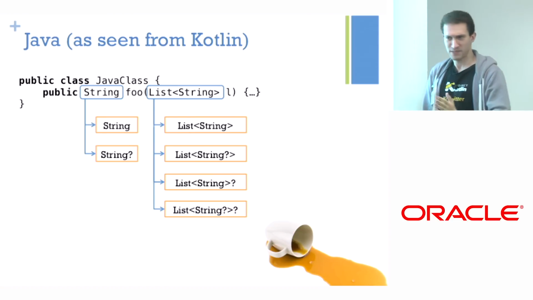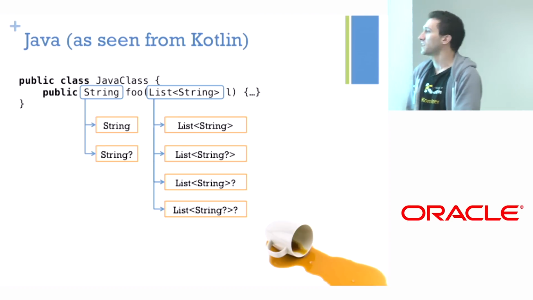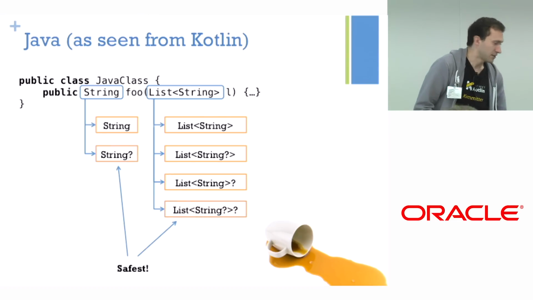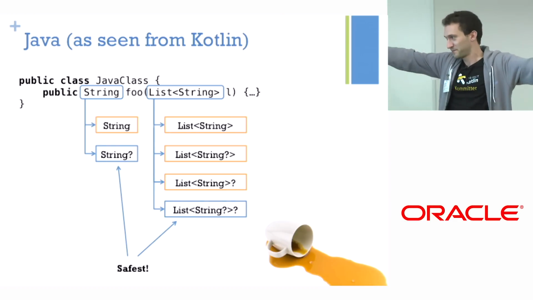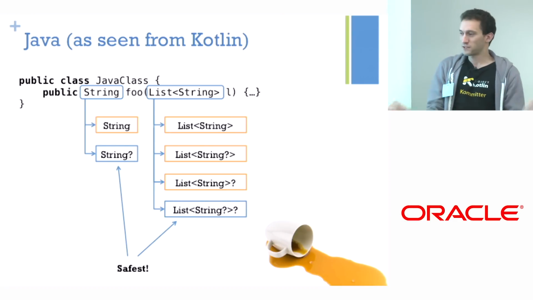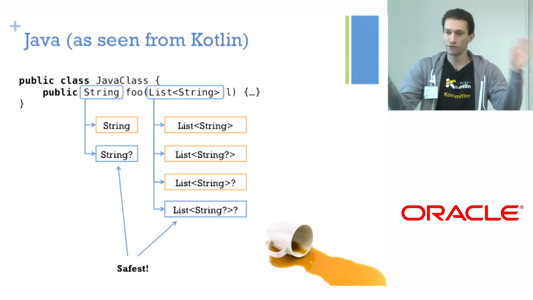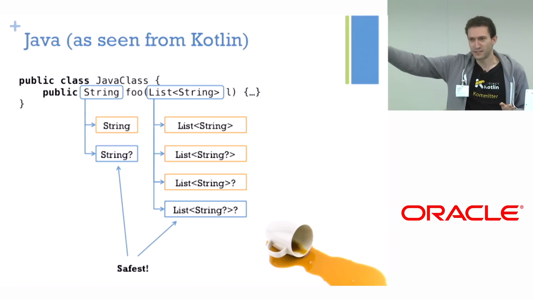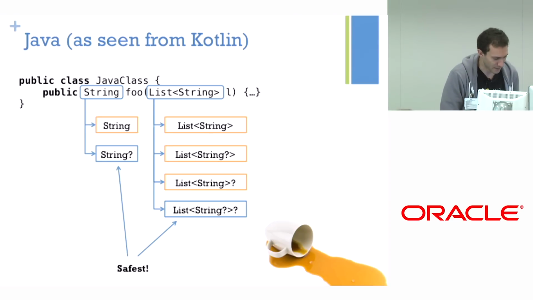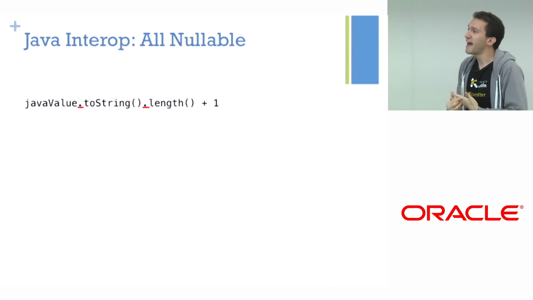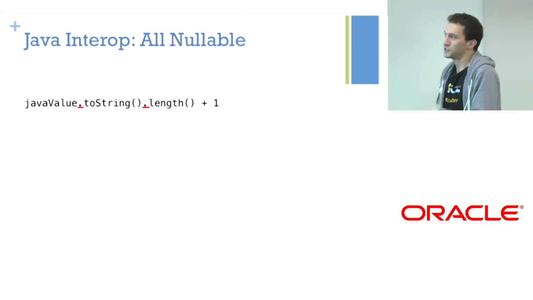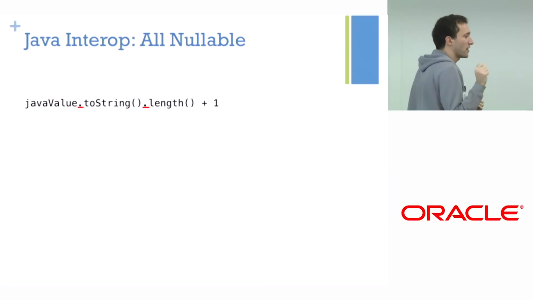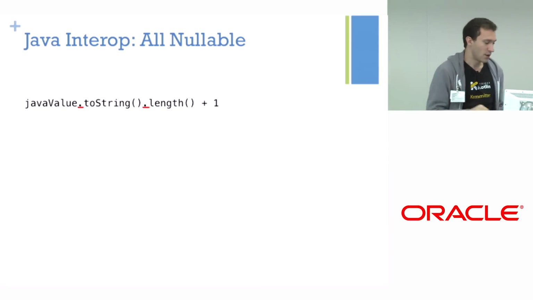As type-safe people, we initially decided that, OK, we have to be on the safe side. The only option that is sound here will be to say, OK, everything is nullable in Java. We don't know anything. Any reference can be null. So question marks all over the place. This kind of is sound. Of course, if you have a primitive int, it's not nullable. But everything else is. So this means that whenever I have a Java call, like to a string or something, all my dots are illegal. I cannot dereference nullable pointers without any ceremony around it.